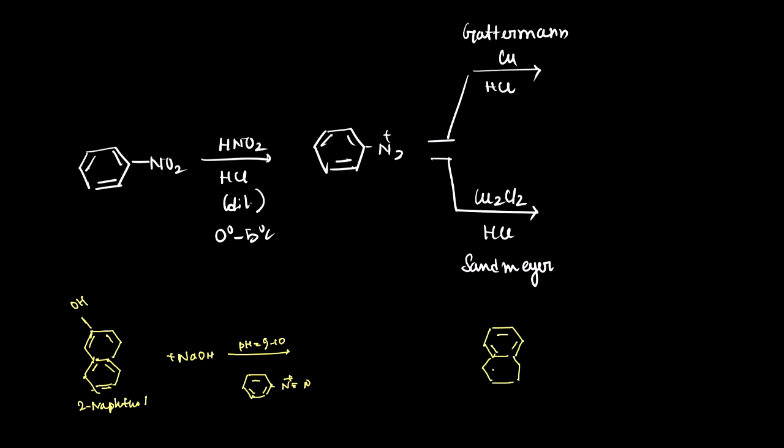So through this orange color dye we can indicate the presence of diazonium salt, as well as the presence of aniline. Like previously, these bonds will get opened and we will get this. Here the OH will be in the form of O negative. After hydrolysis, it will give you OH. So this one will be the orange dye.